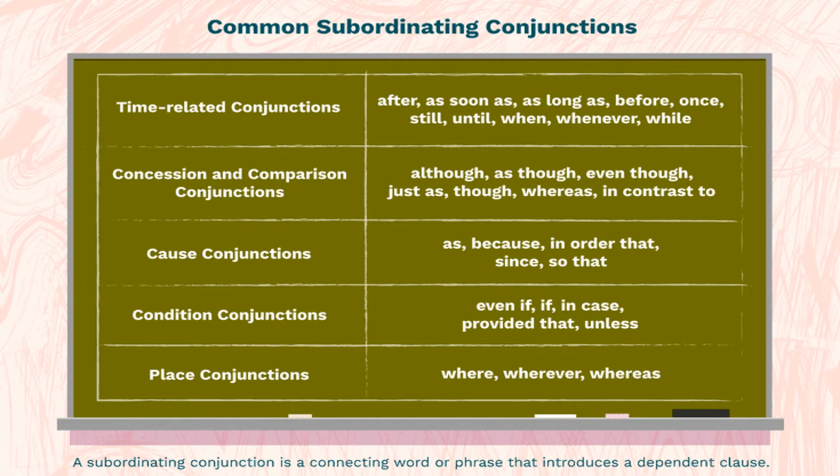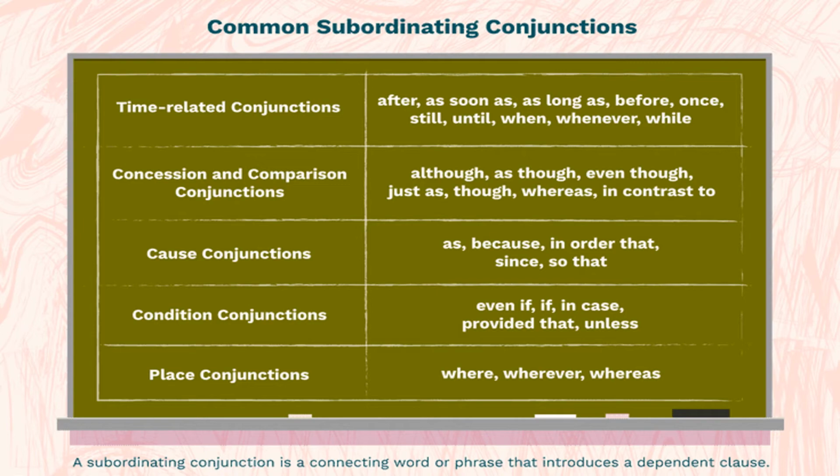The next one, place conjunctions. Place conjunctions, in the sense, where, whenever, whereas. So these are example words of place conjunctions, right? So we have learnt common subordinating conjunctions. Before that, we should know what subordinating conjunctions are, right? Subordinating conjunctions introduce the subordinating clause and connect it to the main clause, right? So whenever we ask you the question, you have to say the answer: what is a subordinating conjunction, what is a correlative conjunction and what is a coordinating conjunction, right? That is the main thing here. We are learning about the topic conjunctions, right?